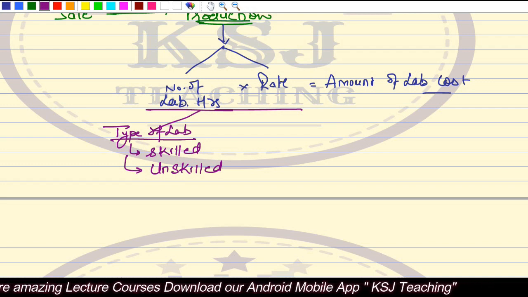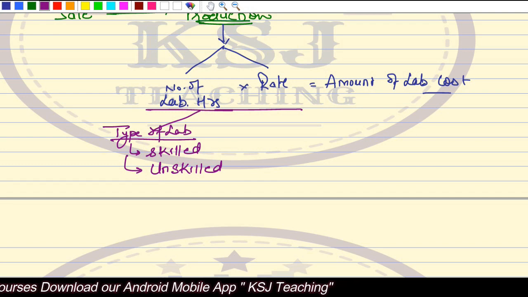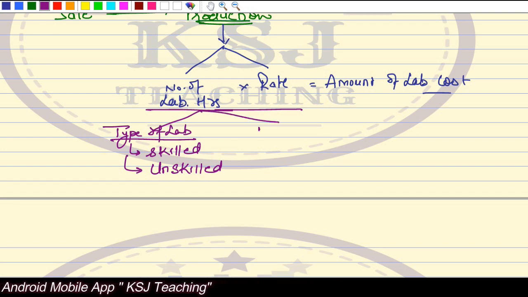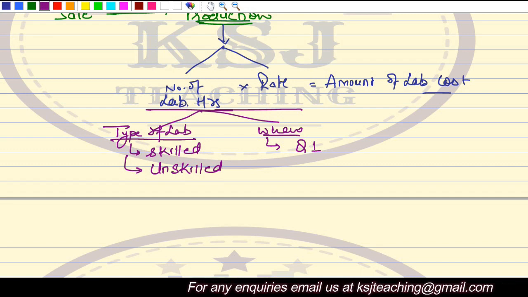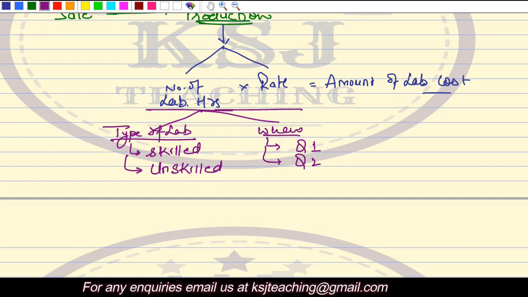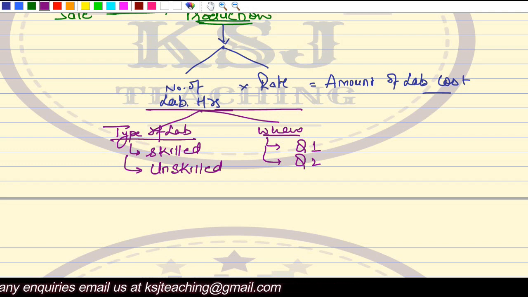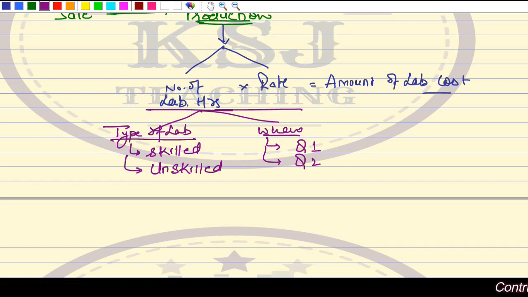Then according to your manufacturing process, you can decide when your labor is required. If you want to do the bulk of your manufacturing in quarter one, that means more labor will be required in quarter one, right? Or quarter two, right? In which department it is more required? Say there are three departments. One department is more dependent upon the machines. There the labor requirement will be less. The other two departments are labor intensive.